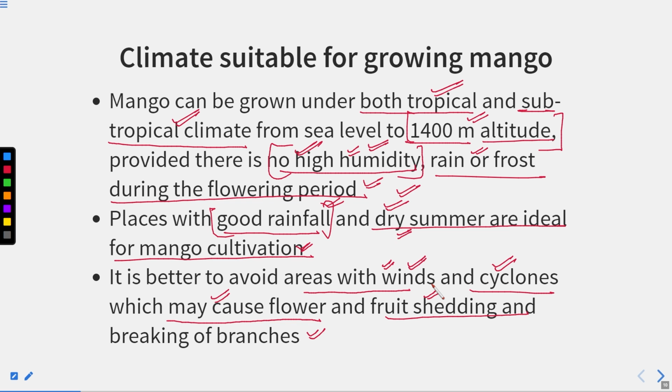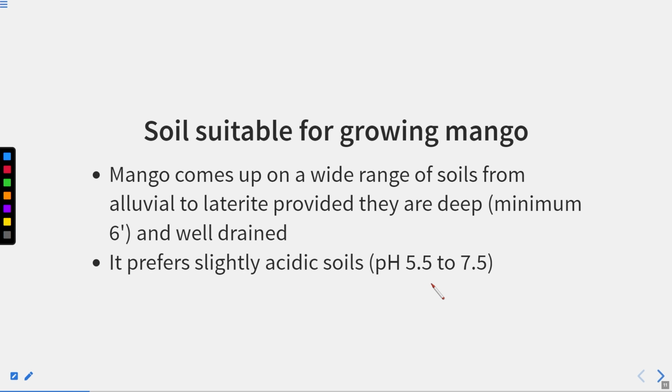So these things are very important regarding the climate required for the growth of this particular fruit crop.